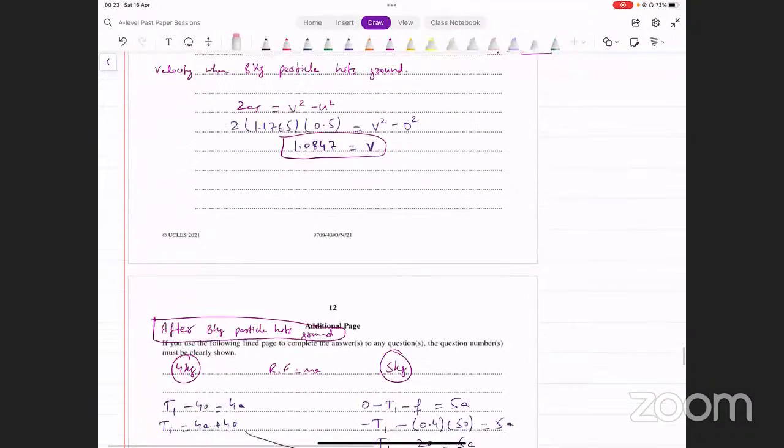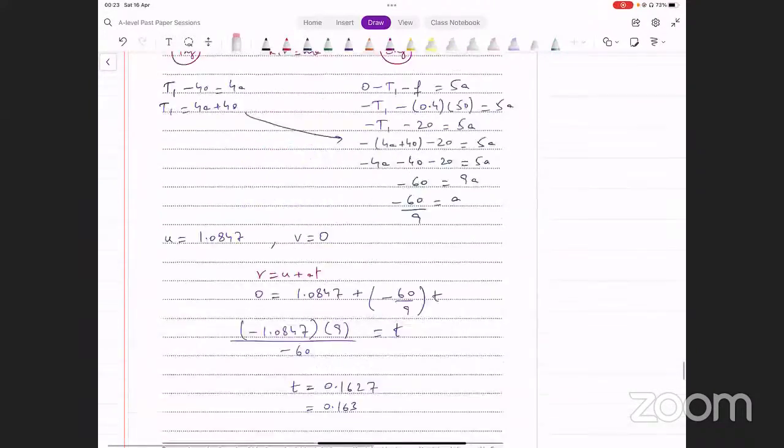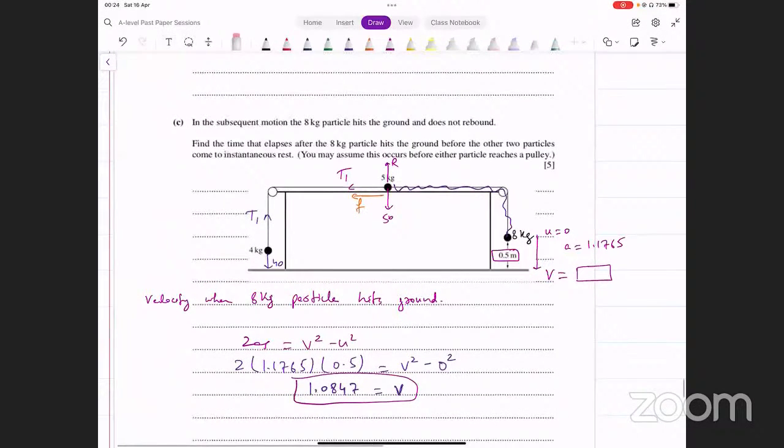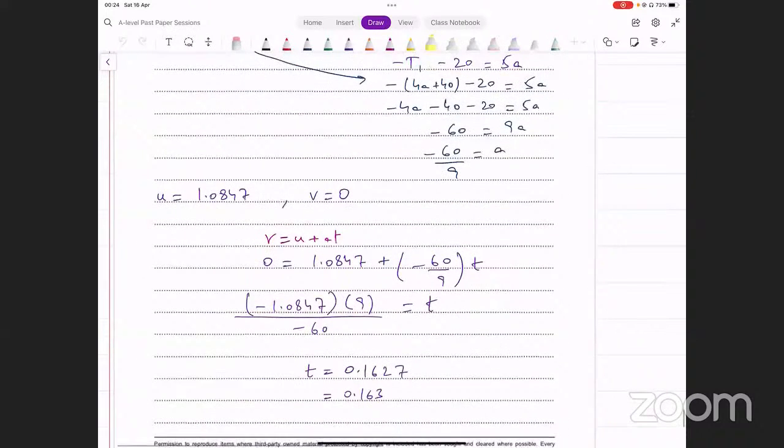Okay, so that was question number 6. This is the time we needed, and it's done. We only needed the time after the 8 kg particle hit the ground and before the other 2 particles come to instantaneous rest. Both will come to rest together. They're connected by a string, and the string is taut. Both are decelerating, so they're going to come to rest at the same time.